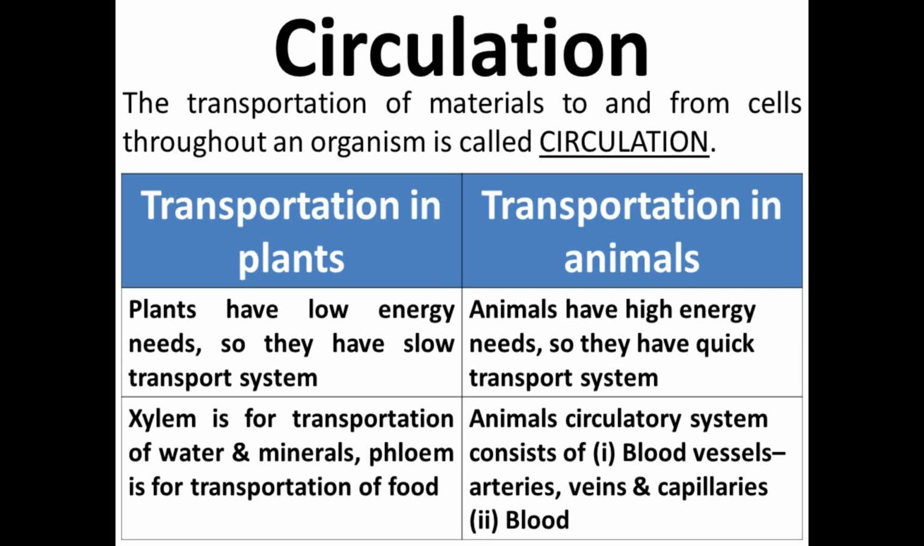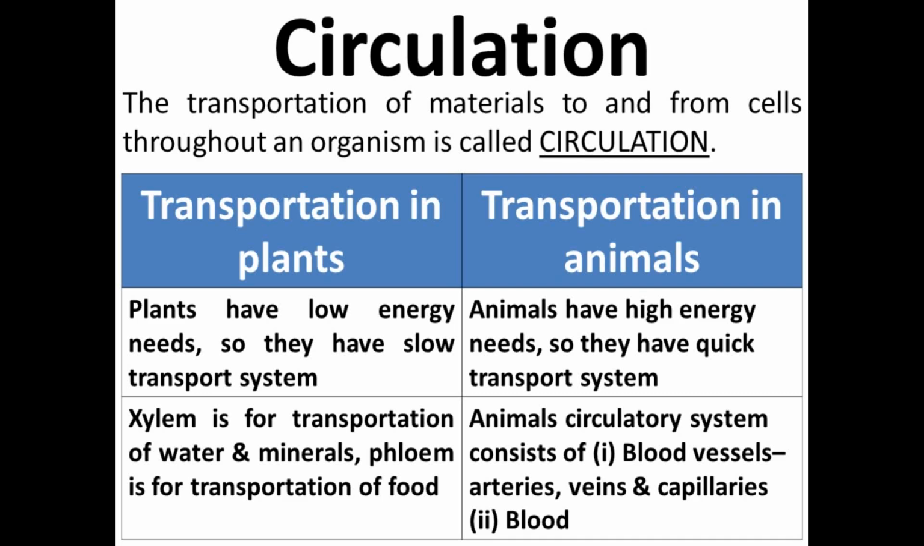Next is circulation. Circulation or transportation of material is a very important process in living beings. The transportation of materials to and from the cells throughout an organism is known as circulation. Circulation is also known as transportation. How does transportation occur in plants and animals?